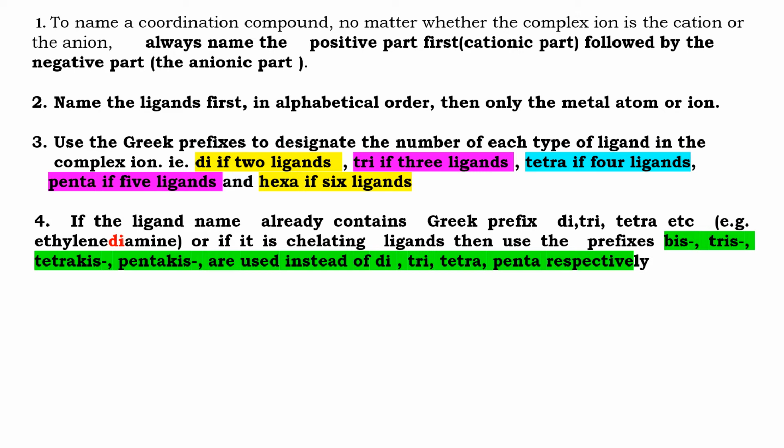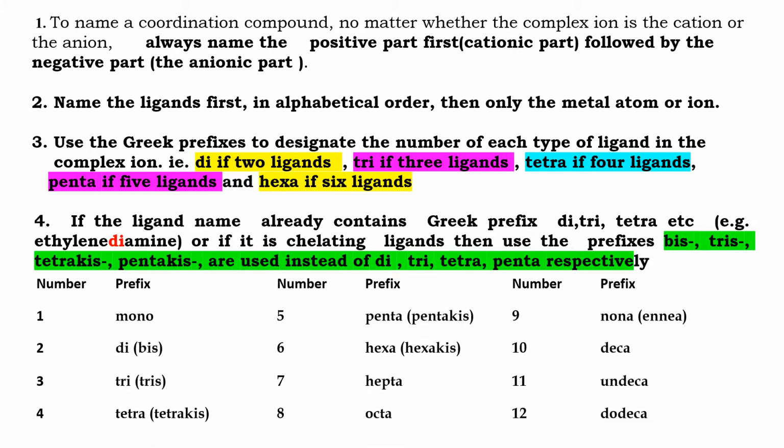To follow the IUPAC name for naming of a coordination compound, first we have to identify the positive and negative part of the coordination compound. So, to identify the positive and negative part, we have to identify which is the coordination sphere and which is the ionization sphere.